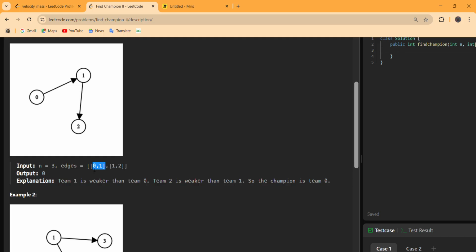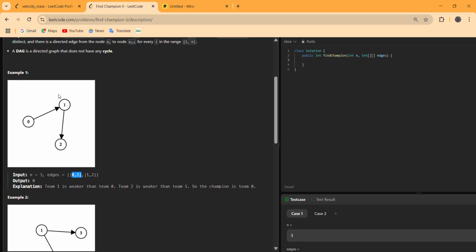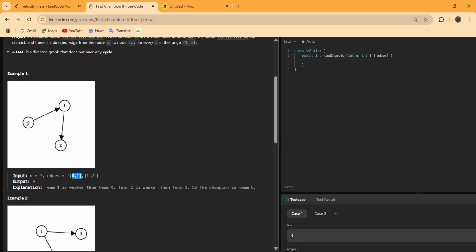This 0, 1 states that 0 is stronger than 1. Now 1 is stronger than 2 and 0 is stronger than 1, which states that 0 is also stronger than 2, and there is no node present in this graph that is stronger than this 0. So we have to return 0 in this case, and as the answer is unique, that means there is no other team that will be the champion of this tournament, so we return this.